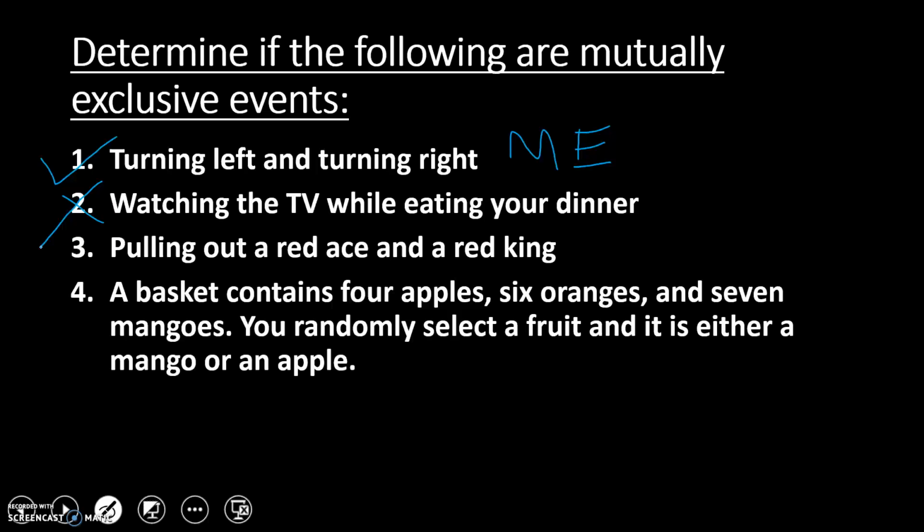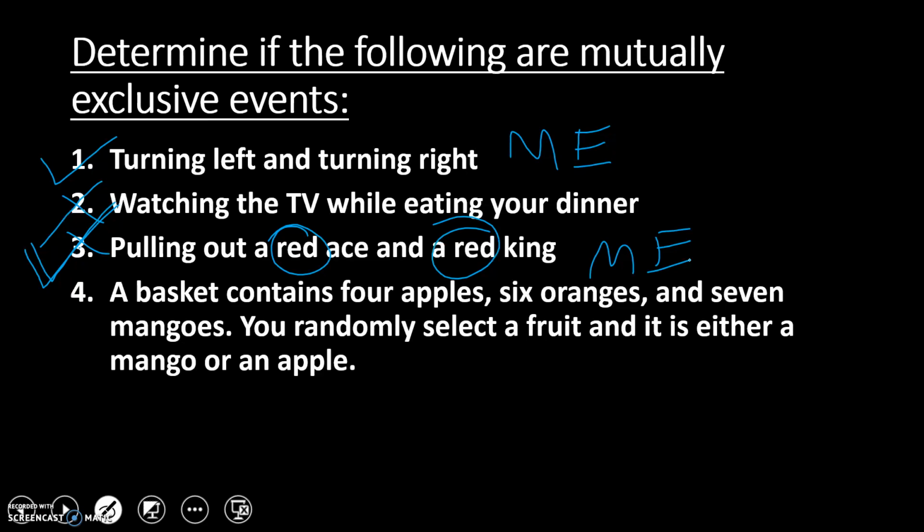Pulling out a red ace and a red king. From the deck of cards, you cannot pull out an ace and a king at the same time, even though they are both red. It just cannot happen because they are not the same card. So this is going to be mutually exclusive. And let's look at number 4.